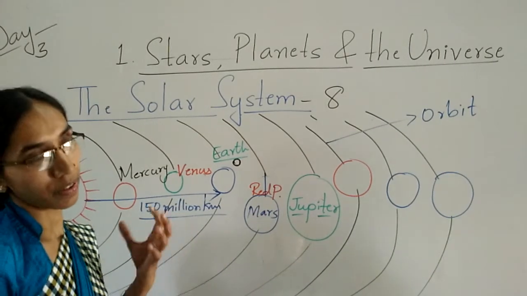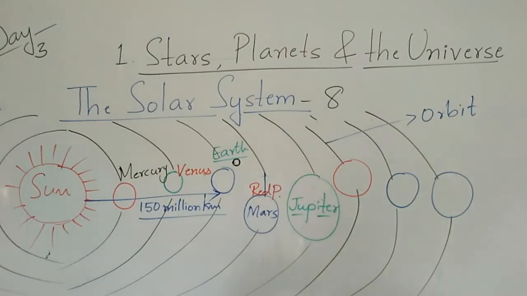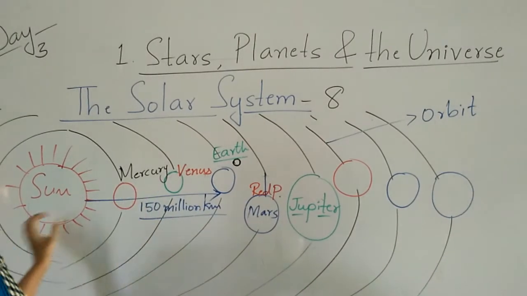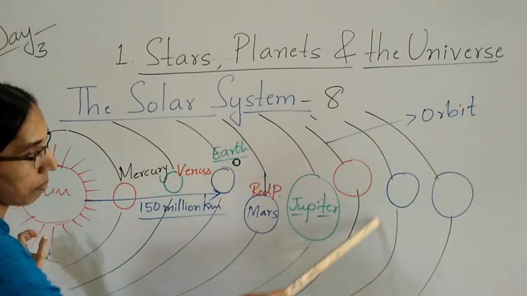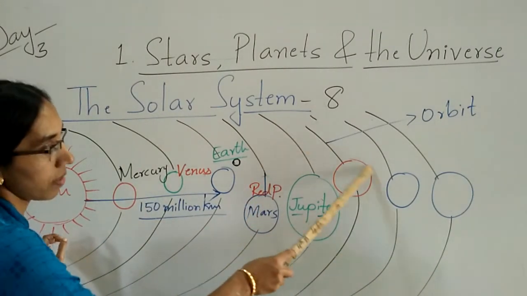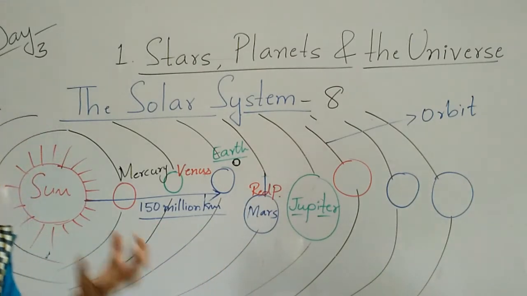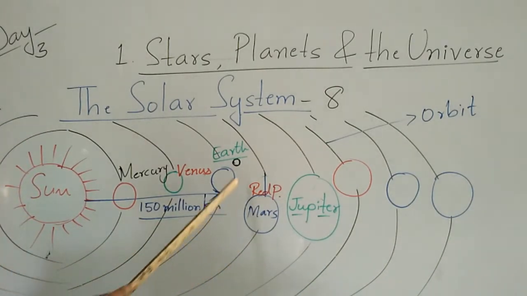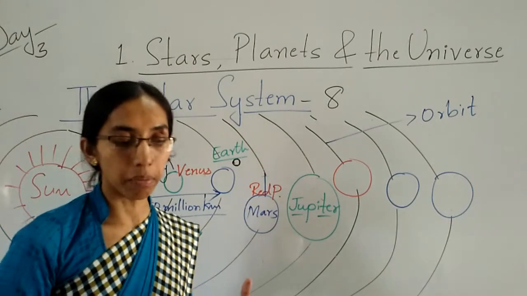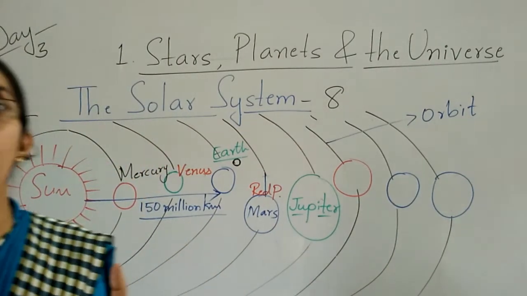These three planets contain gaseous matter. Children, they comprise more of gases, whereas the other planets are made of solid rocks.